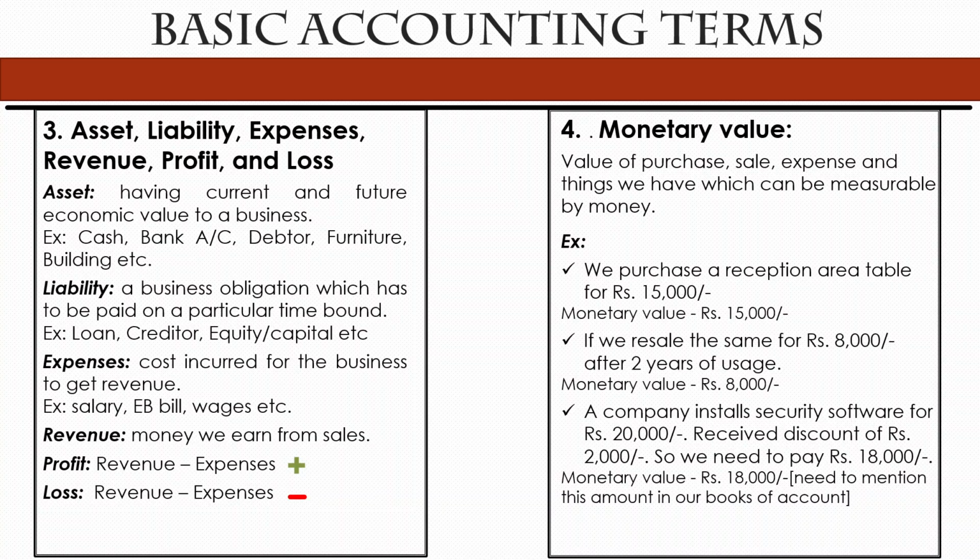Let's say we resell the same table after 2 years as second hand for rupees 8,000. Then we need to enter this transaction in the company's books of accounts as well. But what is the monetary value? Here the monetary value is 8,000. After 2 years of usage, the value is reduced to 8,000, and for that price only we could sell that furniture. So we sold for 8,000, meaning the value of that furniture is 8,000. Fine. As simple as that.